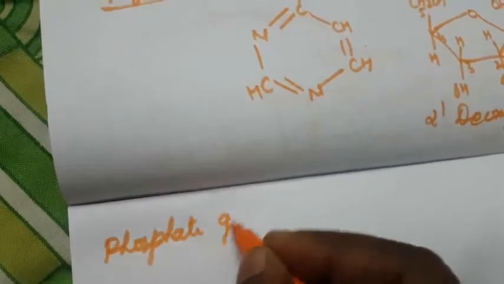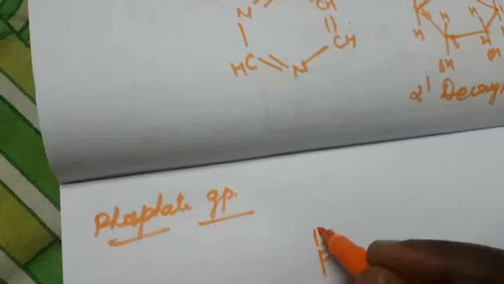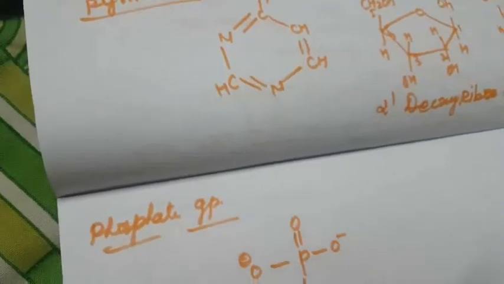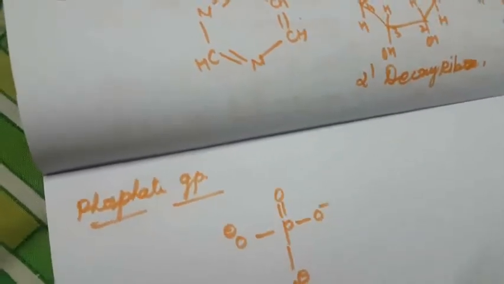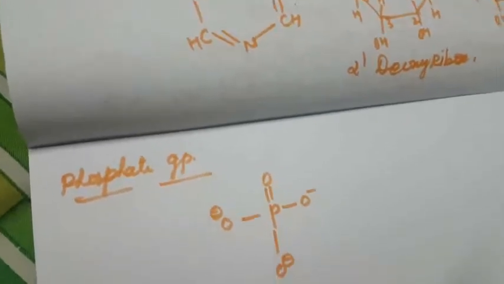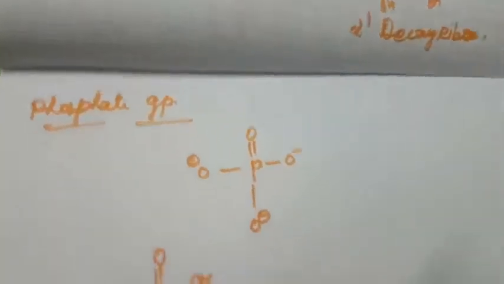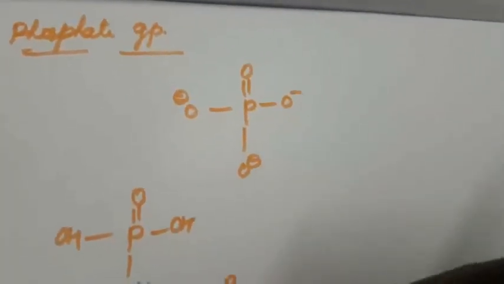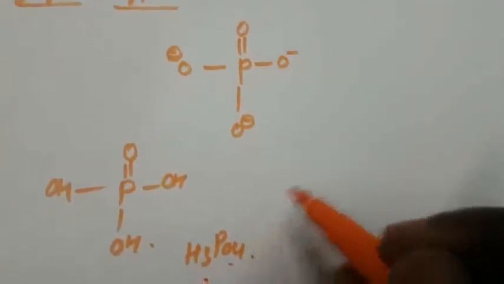Based on the number of phosphate groups present in the nucleotide, they are classified as mononucleotide, dinucleotide and trinucleotide. What are the phosphate groups present in nucleic acid? This is phosphoric acid, H3PO4, orthophosphoric acid. This structure is used to write the nucleotide, according to the number of phosphate groups.